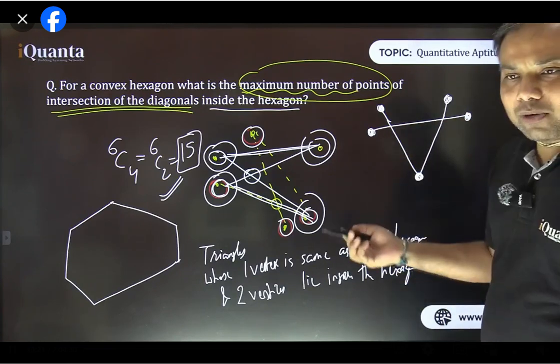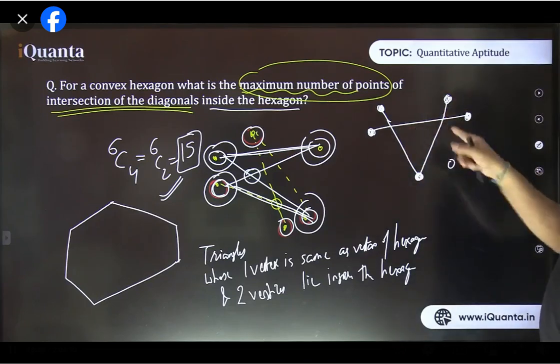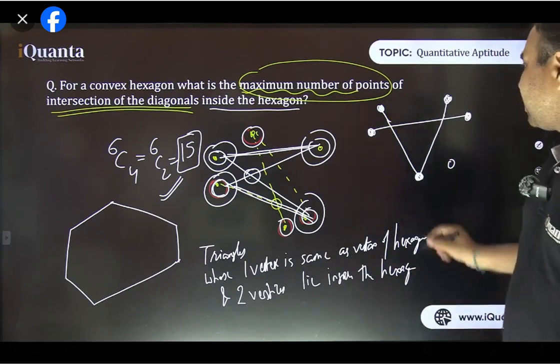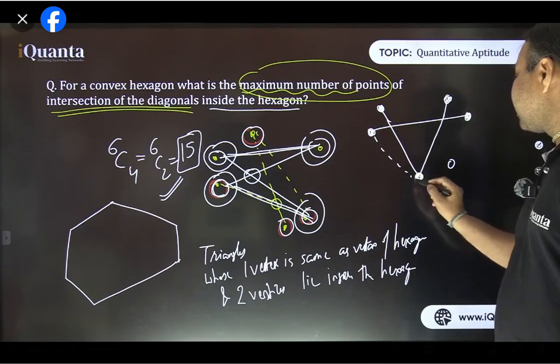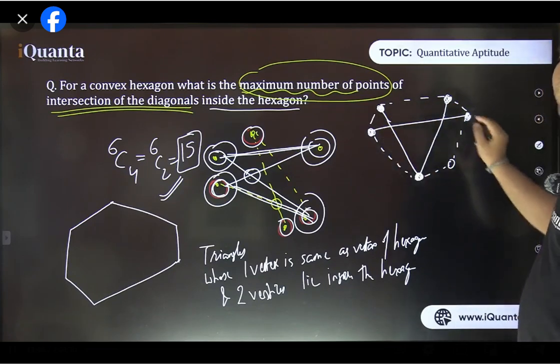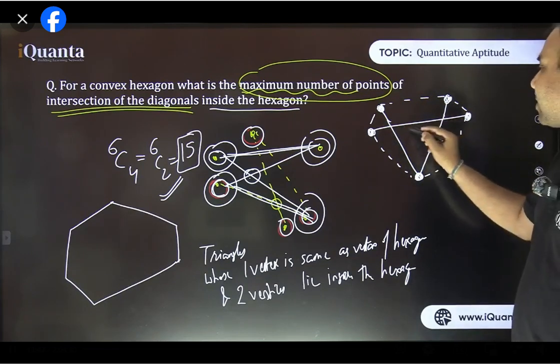So there can be any one more vertex. So let's say the 6th vertex is somewhere here. So these are the 6 vertices, out of which 5 are involved to create such a triangle, isn't it? 5 are involved to create such a triangle. See, this was the hexagon here, right? So 1, 2, 3, 4, 5, 6. This was the hexagon, and out of the 6 vertices, these 5 vertices are involved to create such a triangle.